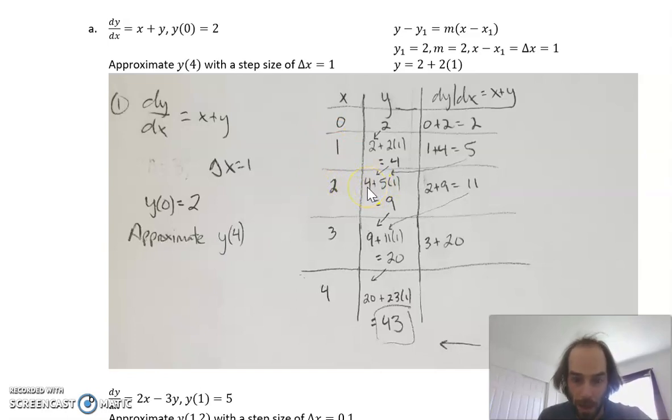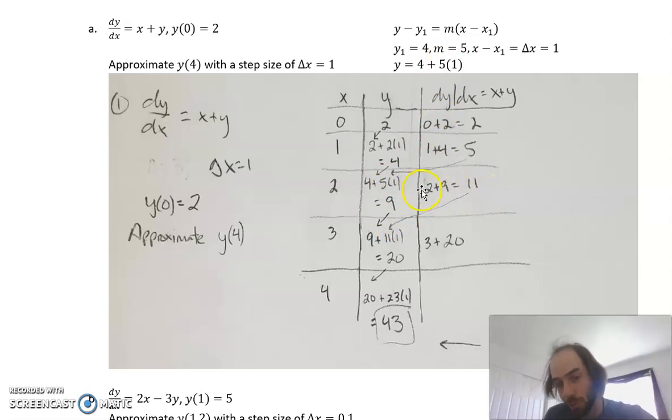Well, it's my 4, which is my y value, right? Plus my new m, which is 5. Where did I get that? From here. And then my delta x, which is again 1. So I do 4 plus 5 times 1. That's 9. That gives me my new y value.